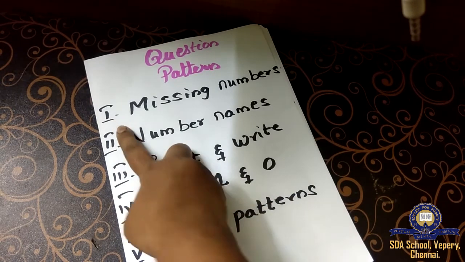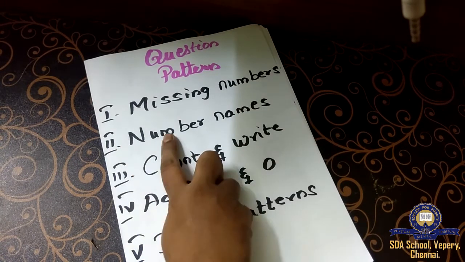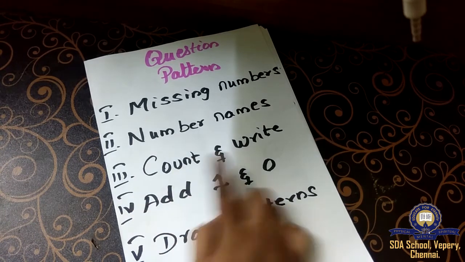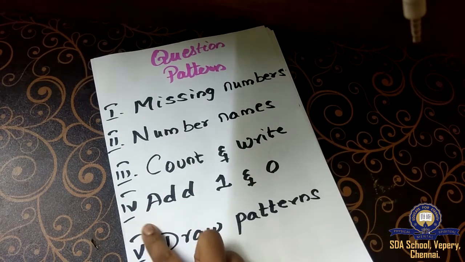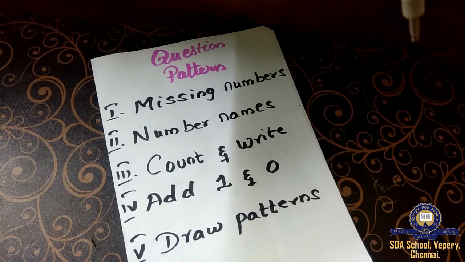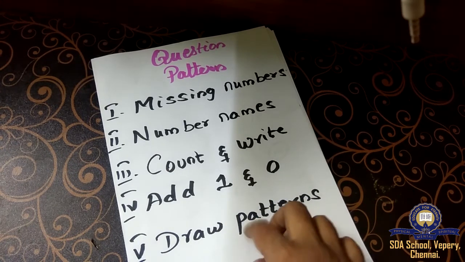In the first Roman letter, you will be getting missing numbers. In the second Roman letter, you will be getting number names. In the third Roman letter, you have to count and write. In the fourth Roman letter, you have to add 1 and 0 to the numbers. In the fifth Roman letter, you have to draw patterns. Like this, you have got 10 exercises, 10 Roman letters.